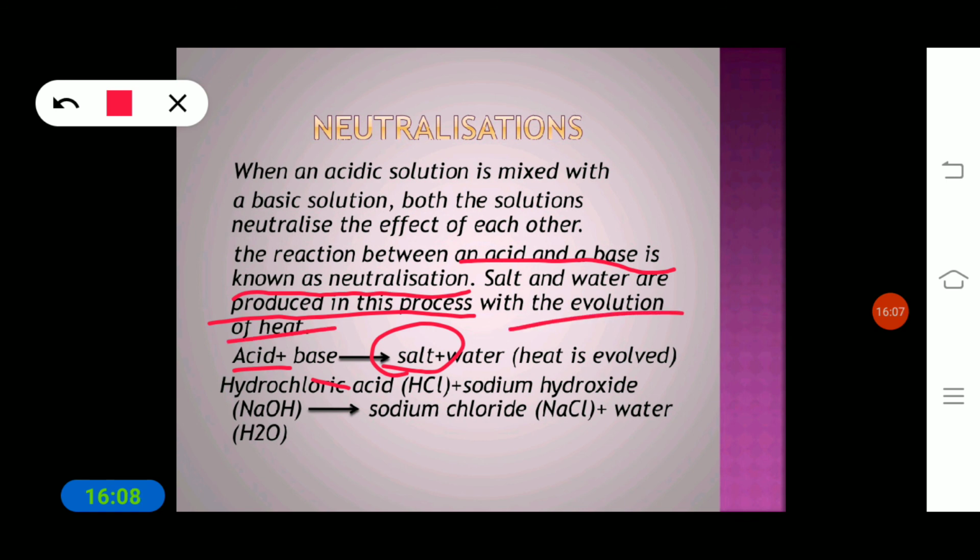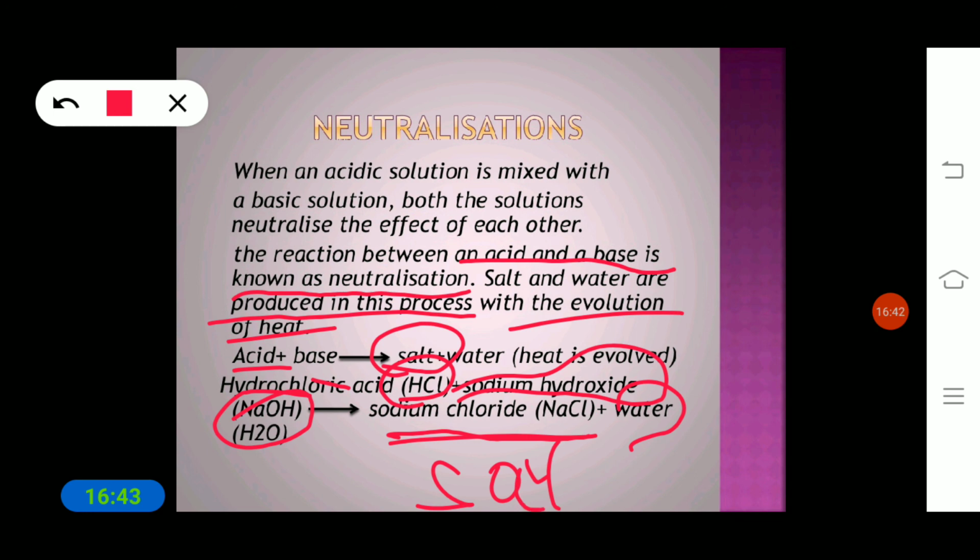For example, hydrochloric acid is mixed with sodium hydroxide. Sodium hydroxide is a base solution, whereas hydrochloric acid is an acidic solution. When we mix these two solutions, we get sodium chloride and water. Here sodium chloride is nothing but salt.